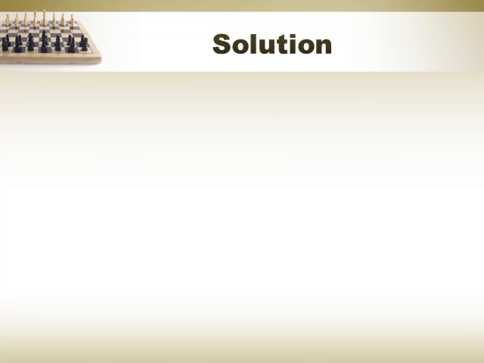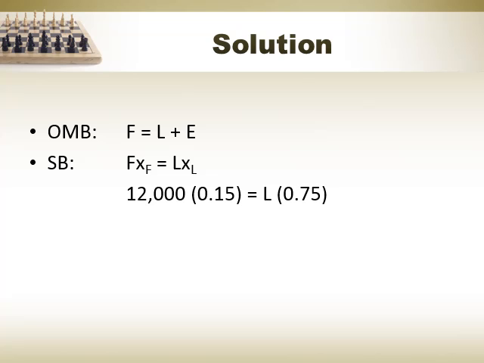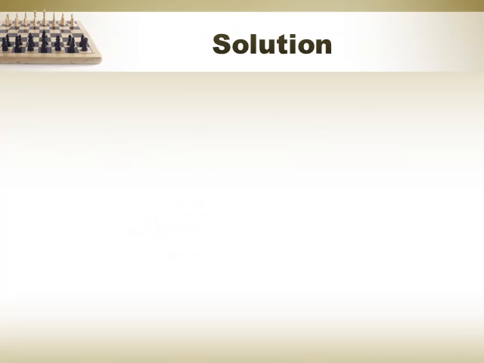Then, we are going to set up our overall material balance as F is equal to L plus E. Then by using solute balance, we get F XF is equal to L XL. By substituting the values, 12,000 as the feed rate, XF is equal to 0.15 and 0.75 for XL, we will get the value of L as 2,400. By substituting this value to the overall material balance, we will get the value of E as 9,600.